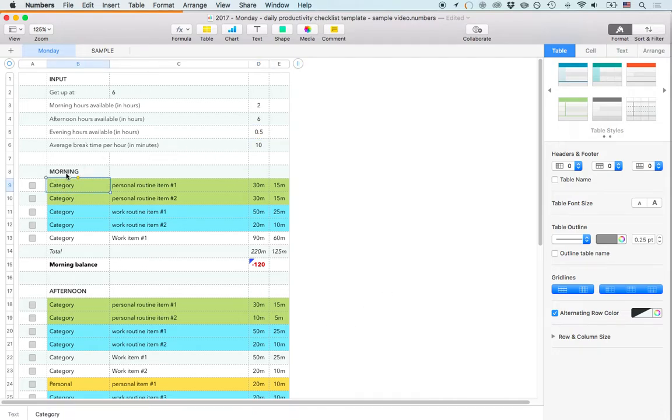Then I go here, and I see morning, and I can put in what I'm doing in the morning. For example, I start with some personal routine, as I mentioned. I could put personal here, and then here meditation. It's another way of looking at it. Meditation. And then I say, this is my estimate, and this is what really happened. I know this takes me 15 minutes, so that's what's going to happen.